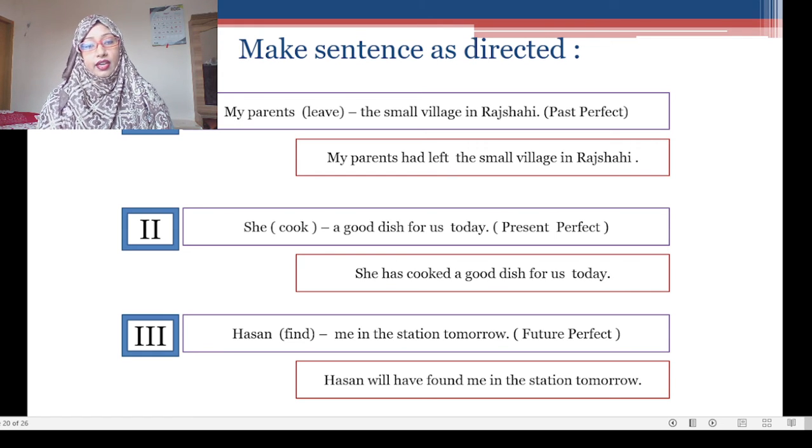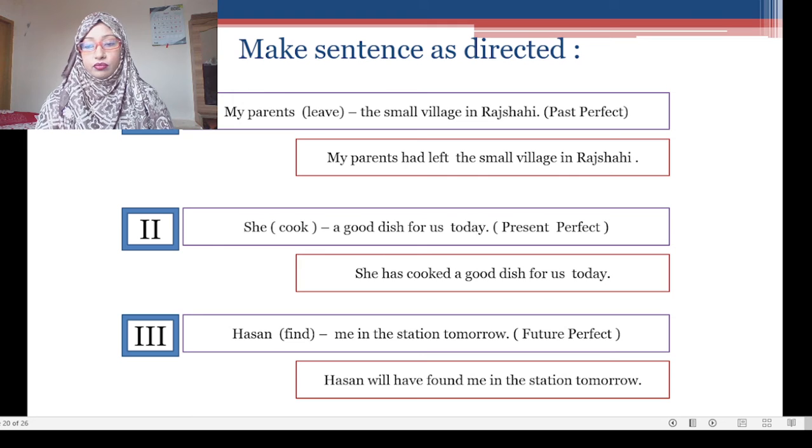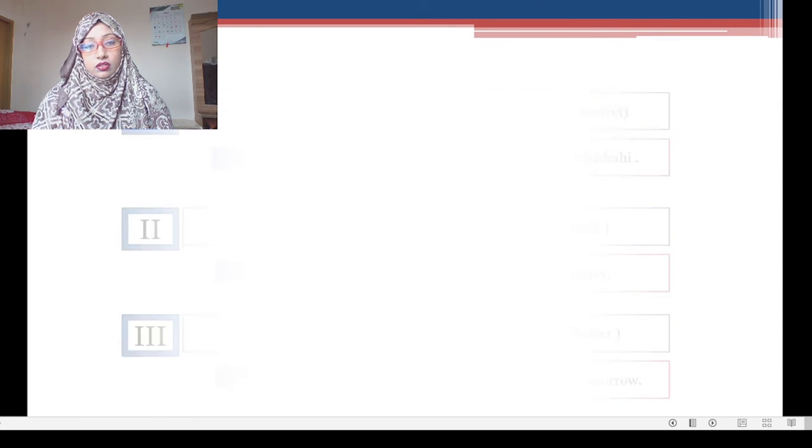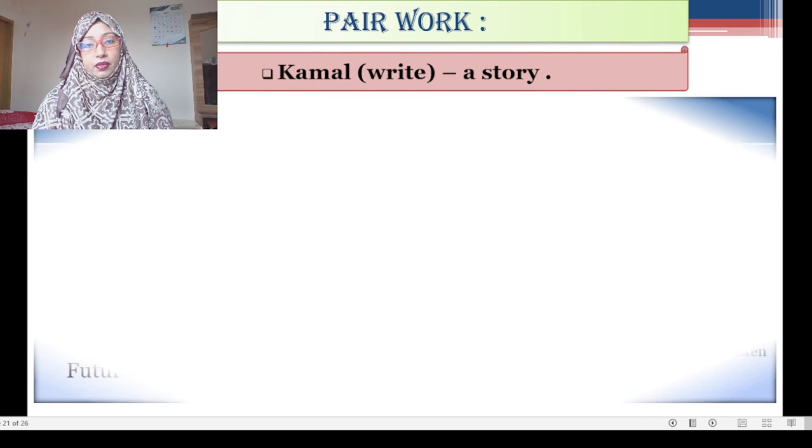And the second sentence: she cooked a good dish for us today. Present perfect tense. She has cooked a good dish for us today. Hassan find me in the station tomorrow. Future perfect. So what will be the answer? Hassan will have found me in the station tomorrow. This will be easy for you if you can remember.